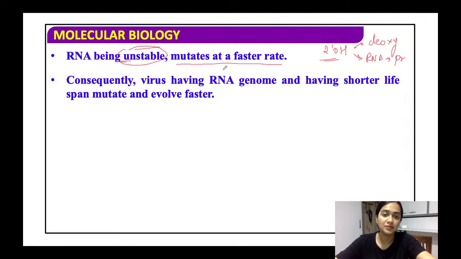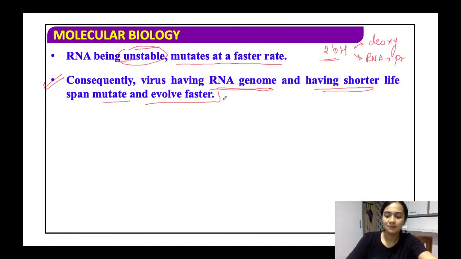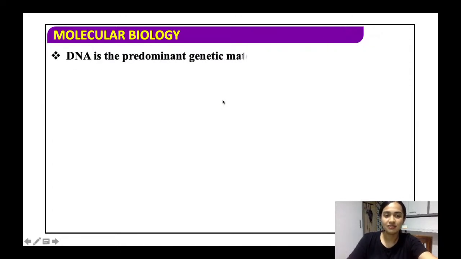It has thymine. Consequently, viruses having RNA genome and having shorter lifespan mutate and evolve faster. तो ये जो RNA genome जिन भी virus में है, they have a short lifespan and they mutate and evolve faster. This is one of the reasons why we cannot find a proper medication for HIV, because it has RNA as its strain.